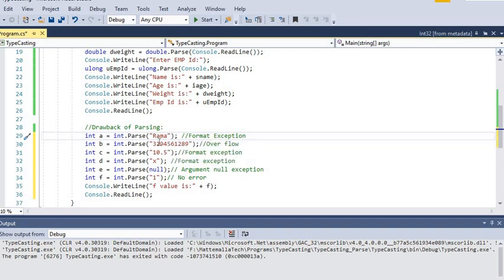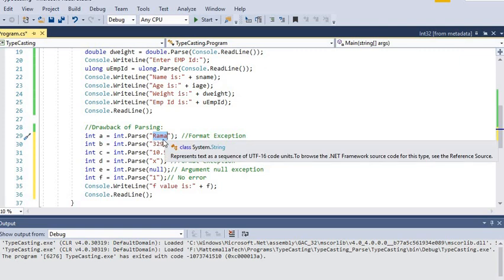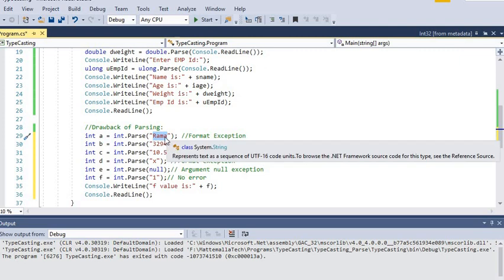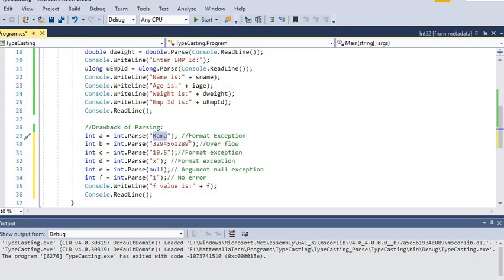The input string value Rama is characters. If we execute this line, we get a format exception error. That is one drawback.